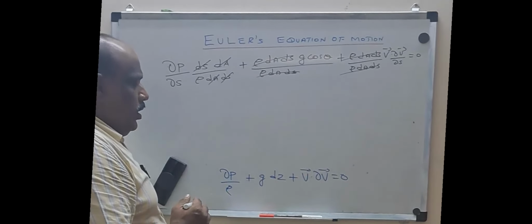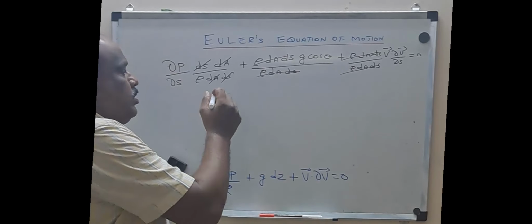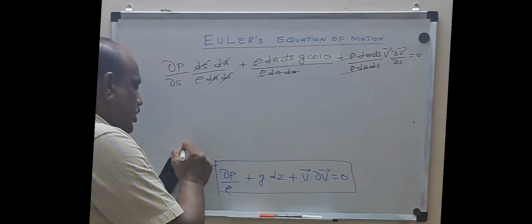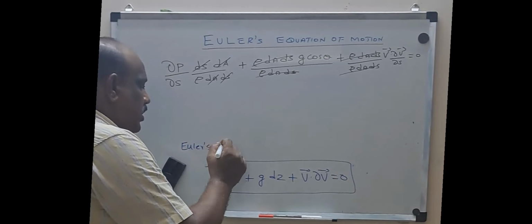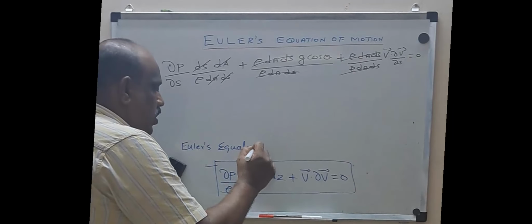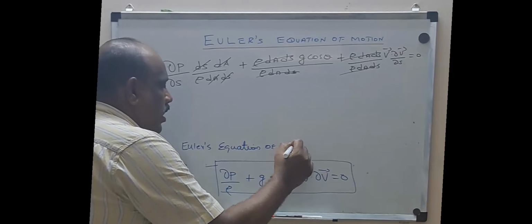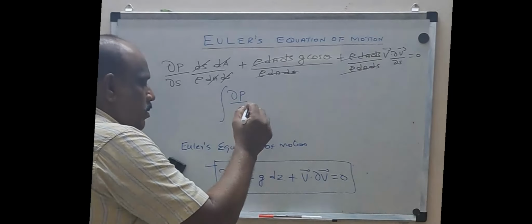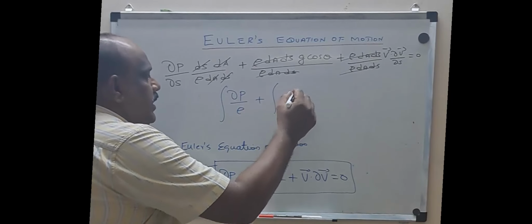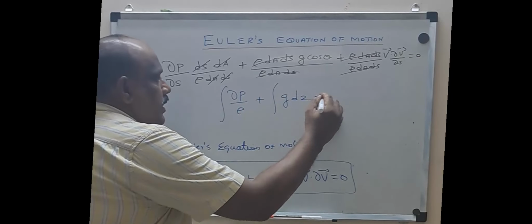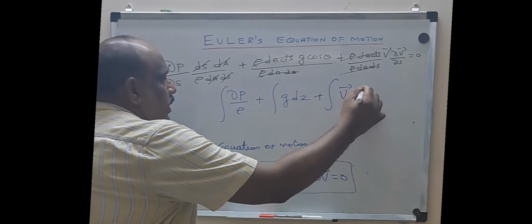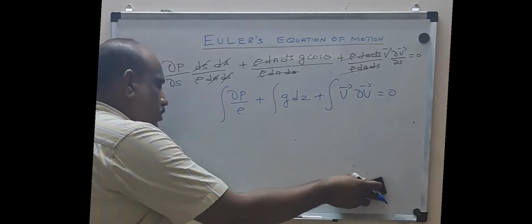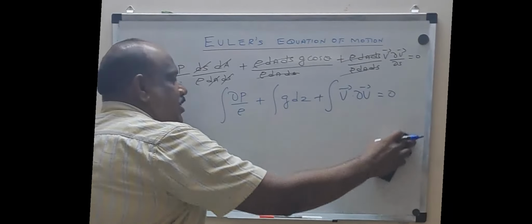So if I want to integrate, then what will happen? This equation is called your Euler's equation of motion. Now I will integrate this equation. So it will become dou p by rho plus integral of g into dz plus integral of v into dou v is equal to integral of 0. Integral of 0 is nothing but 0, or it will become constant.